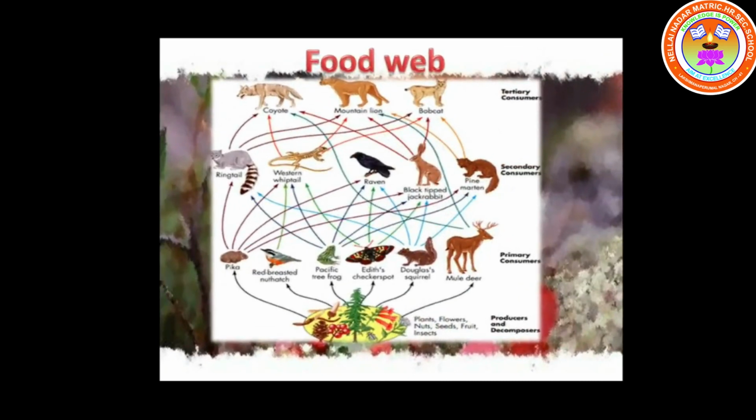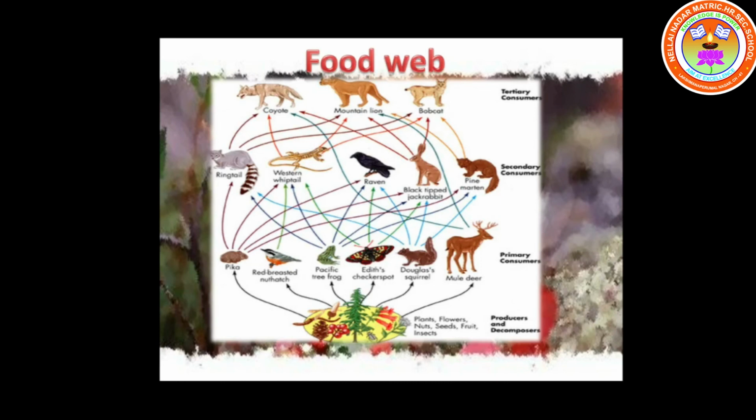Now let us see about food web. What is food web? Consumers have different sources of food in an ecosystem and do not rely on any one species for their food. If we put all the food chains within an ecosystem together, then we end up with many interconnected food chains, isn't it, children?